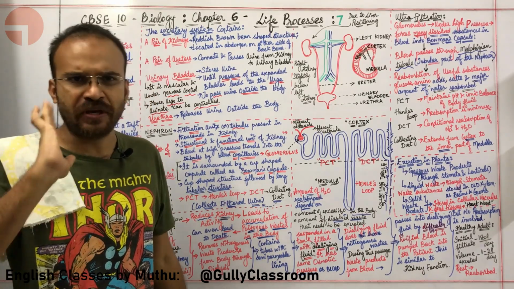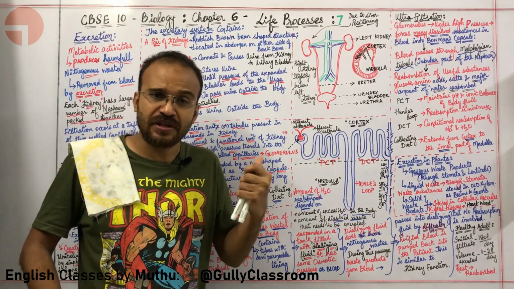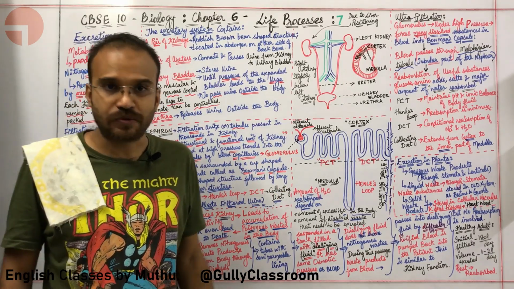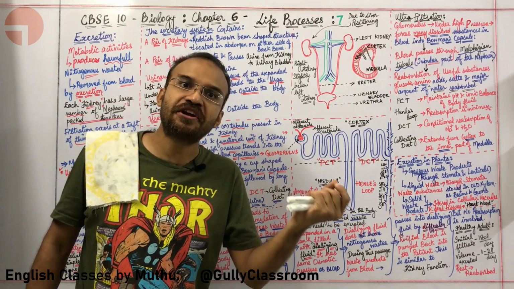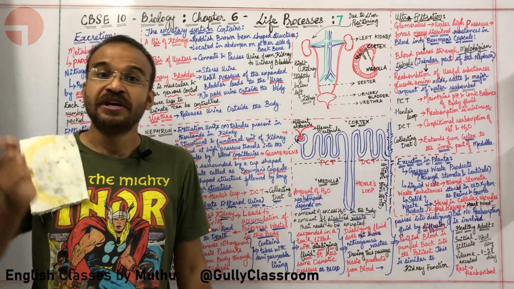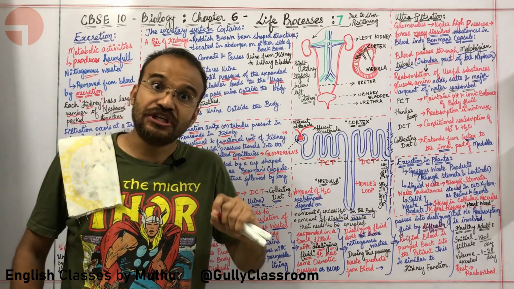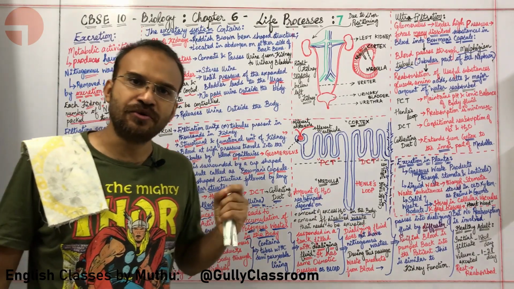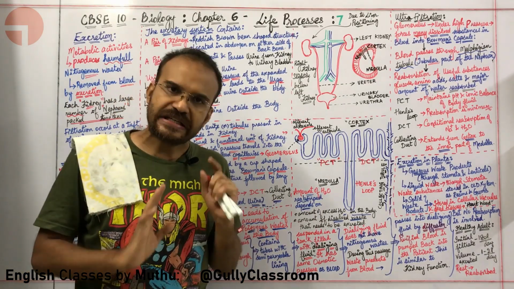There are two main steps in urine formation. What are the two main steps? The initial filtration is done by the glomerulus, which is present in the Bowman's capsule, creating 180 liters of filtrate. That particular filtrate is called the initial filtrate. This is the first step in urine processing. Okay, sir. What is the second step?